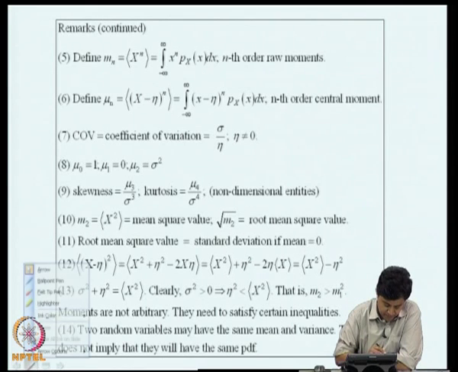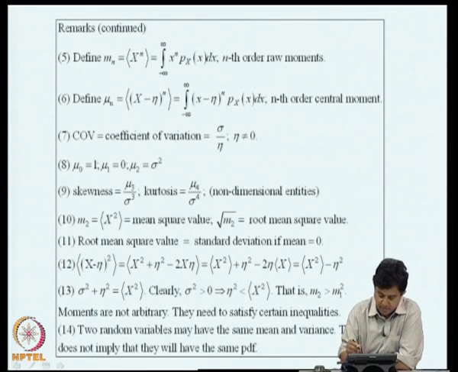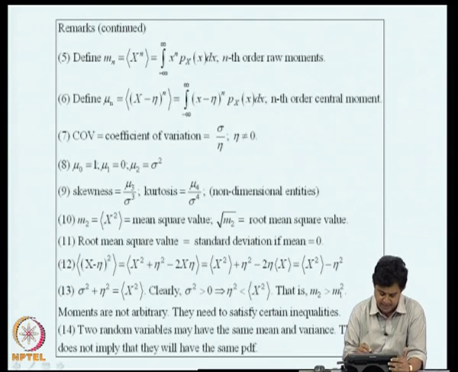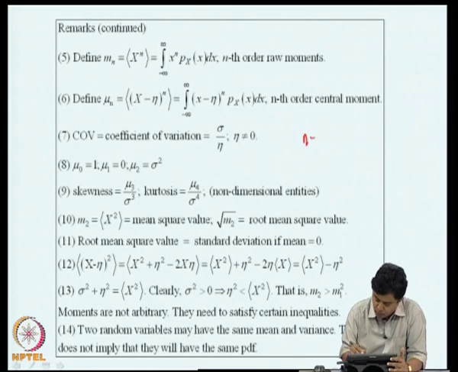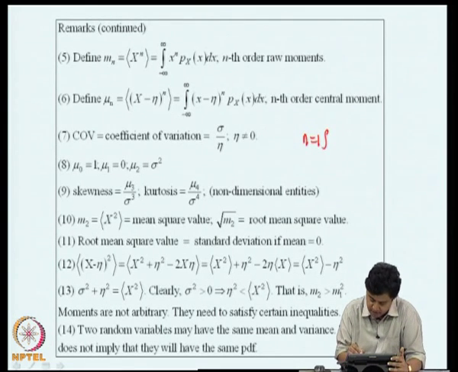We can consider this specific case of n equal to 1 in some detail. So, this is the integral from minus infinity to infinity of (x minus eta) p_x of x dx.